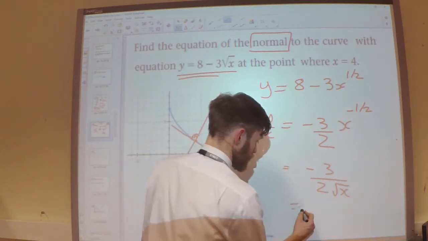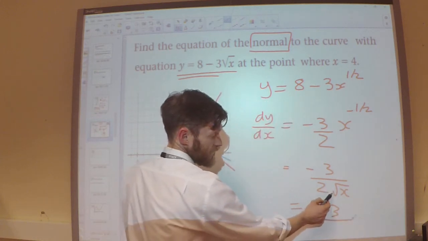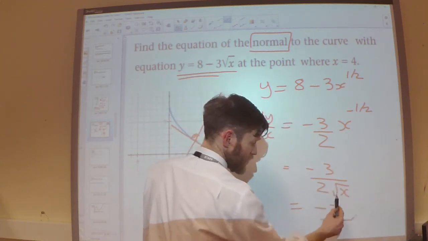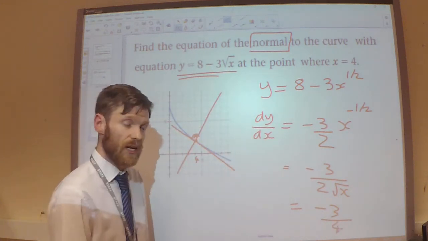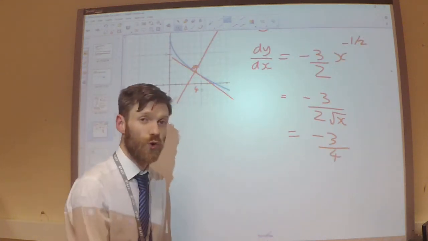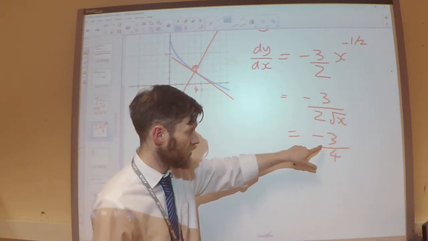So if I substitute 4 into this, I get minus 3 over 2 times the square root of 4, so 2 times 2 is 4. So this is the gradient of my tangent, which means the gradient of my normal is the negative reciprocal of that, so that's going to be plus 4 over 3.